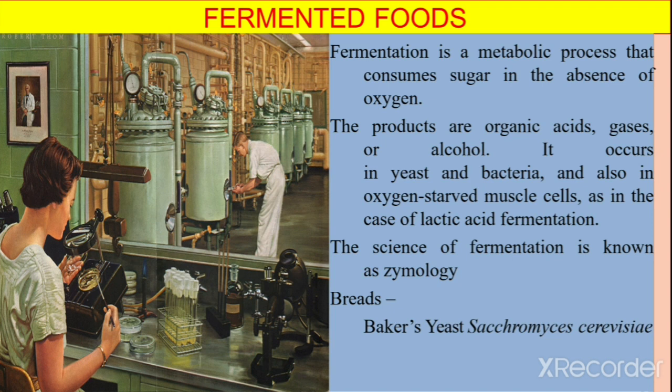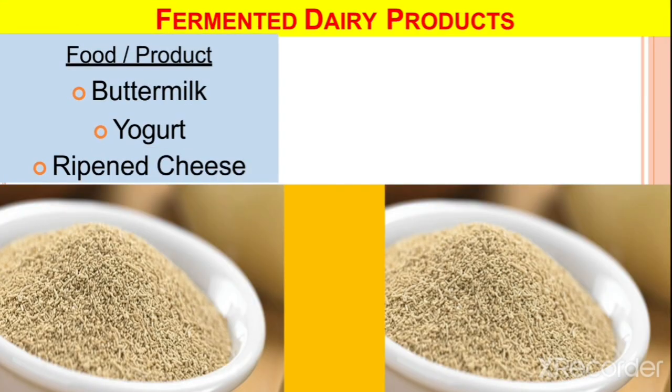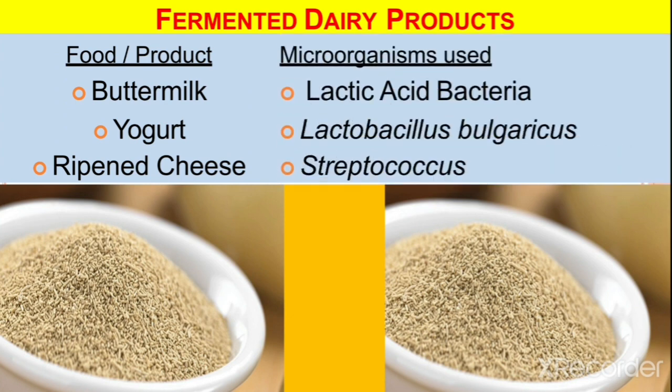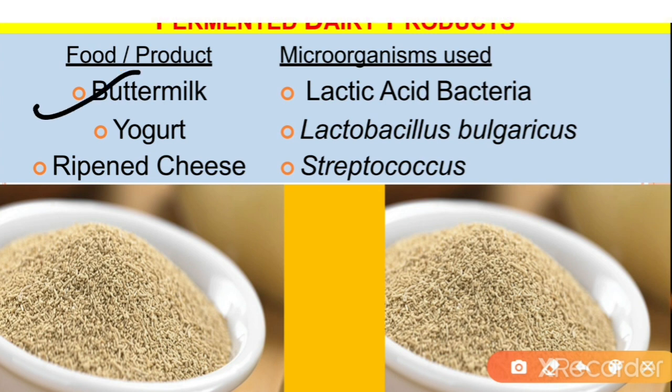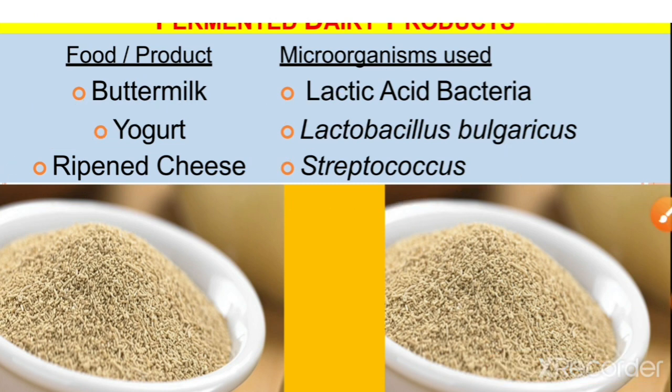Breads are prepared with the help of Baker's yeast, that is Saccharomyces cerevisiae. Fermented meats use Pediococcus cerevisiae. Then there are fermented dairy products. For these, different types of microorganisms are used. Here are some examples. For the preparation of butter milk, lactic acid bacteria are used. In yogurt, Lactobacillus bulgaricus is used. And for ripened cheese, Streptococcus is used.